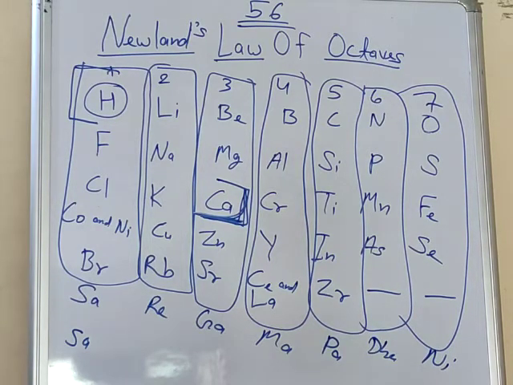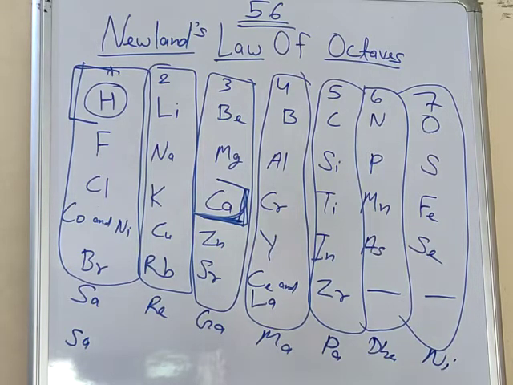And second, in 1866 only 56 elements were present, and he said that in future no new elements would ever be discovered. Understood, beta? He meant that if today there are 56 elements, then in future also there will be only 56 elements, not more. But at present we know that there are 118 elements. So the first limitation was that it was valid up to calcium only.